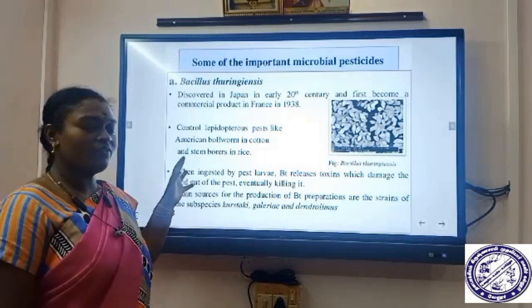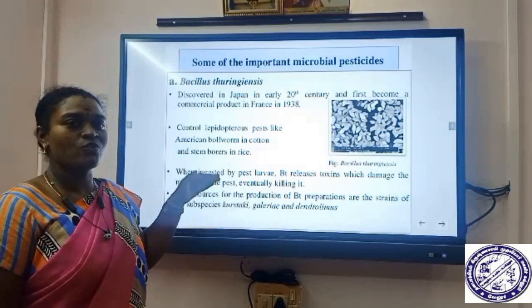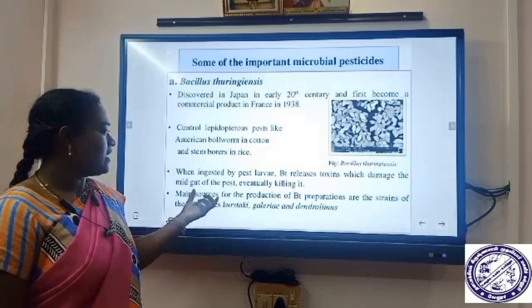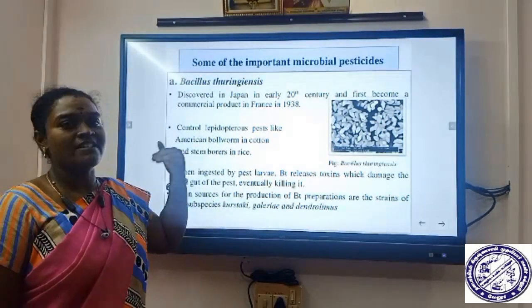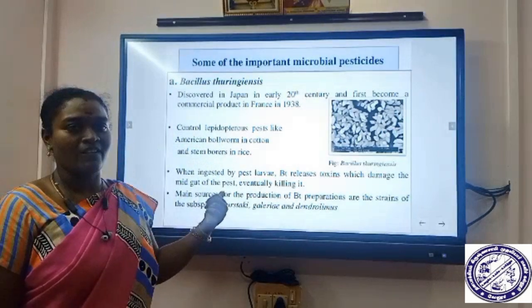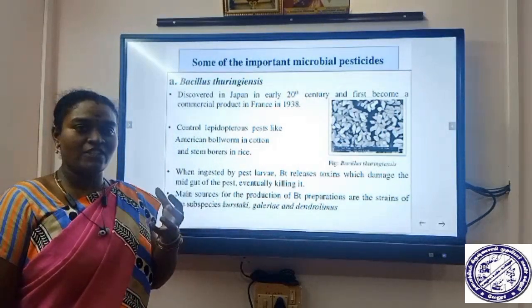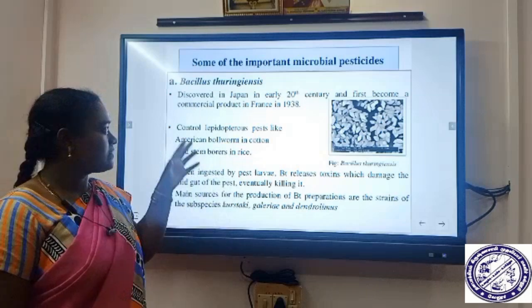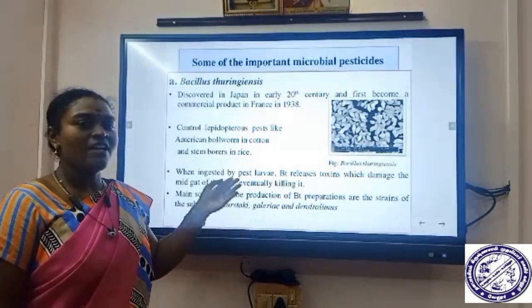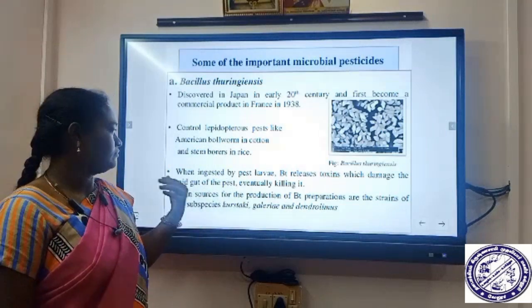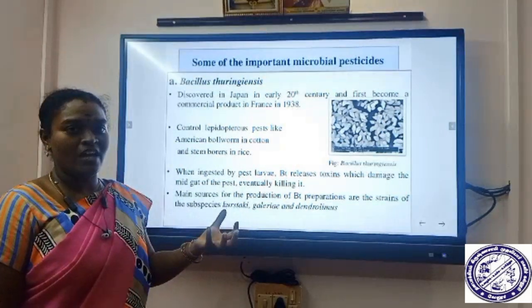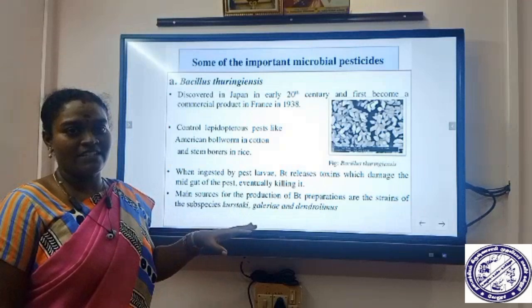How does it work? By what mechanism does it control the pest? The BT organism is ingested by the pest larvae. So the larval stage of the pest consumes the Bacillus thuringiensis organisms. In the midgut of the larvae, it damages the midgut, and the pest dies.